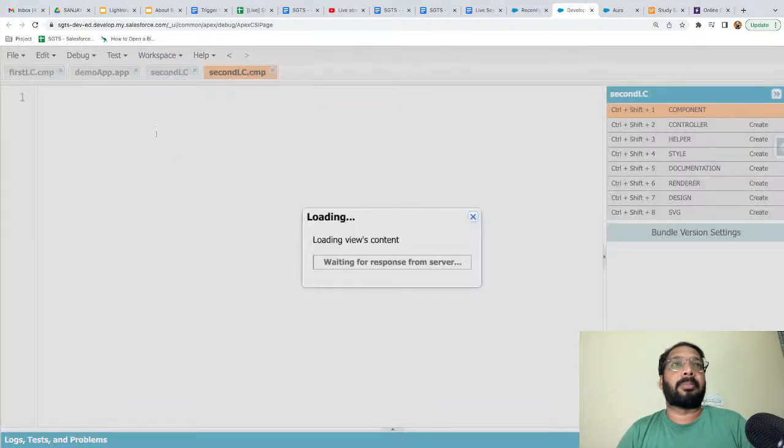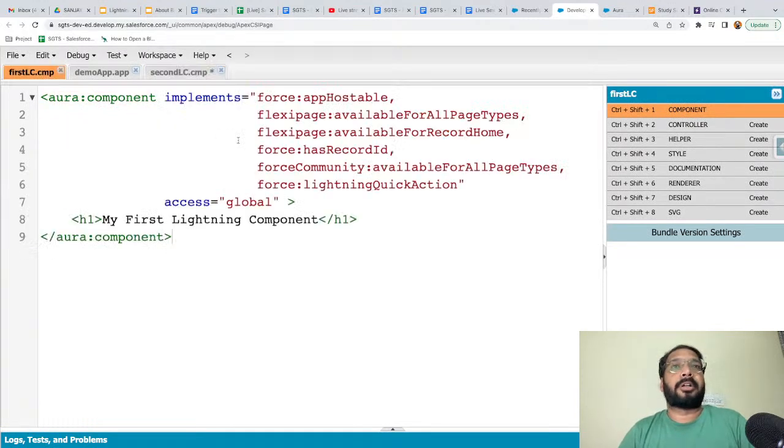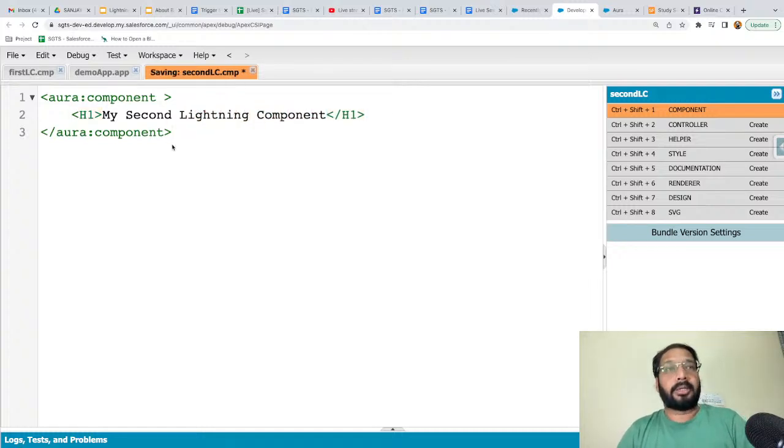I'm clicking on submit. The second Lightning component is created, and here you can see nothing is available. In the first Lightning component we had these interfaces, but in the second nothing is available. Here also I'm creating one heading and writing my second Lightning component. This way two components are available.